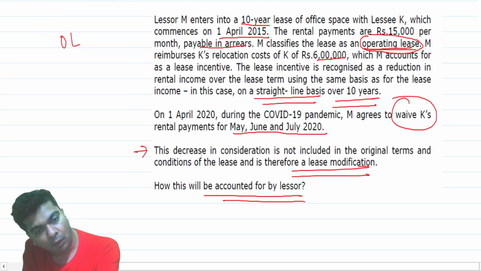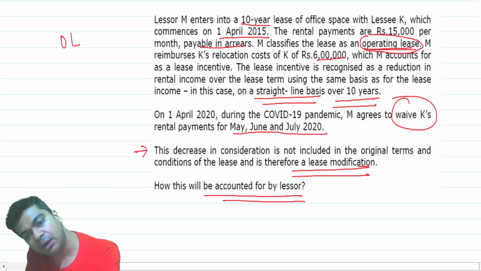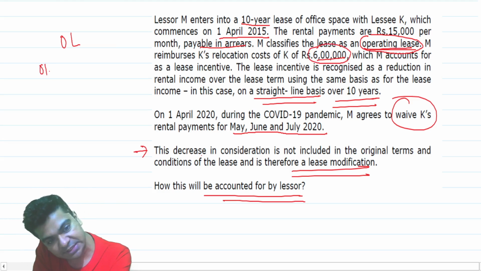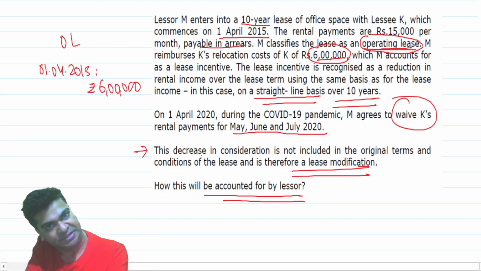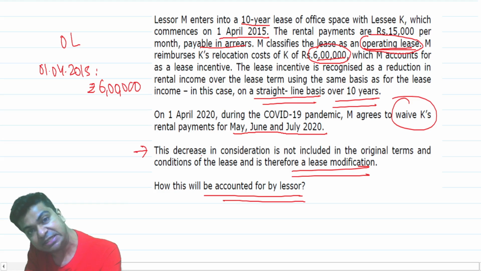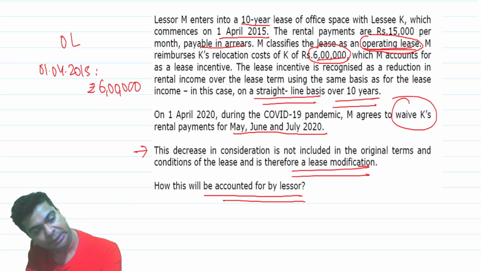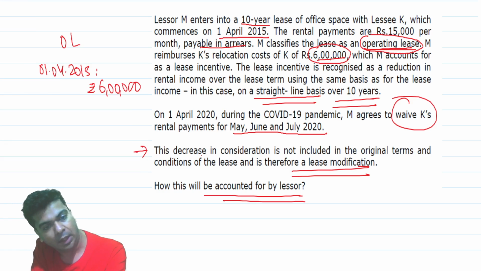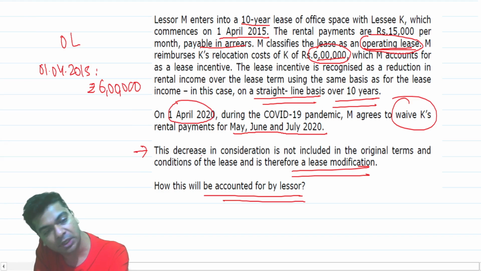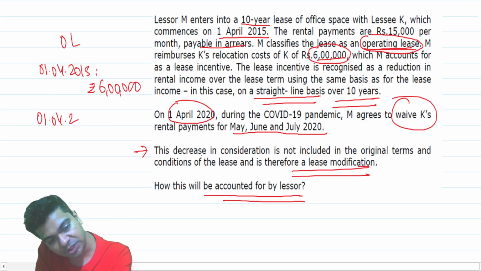Right. One issue which will arise for this particular case is the relocation cost. Now we had commenced this on 1st April 2015 and we had incurred a relocation cost of 6 lakhs. We have basically reimbursed the relocation cost of the lessee. So this is a lease incentive. Lease incentive will basically decrease your lease receipts, so you must be recognizing this as a reduction from your rental income. Now this modification is happening on 1st April 2020. So the time period between these two is turning out to be 5 years.